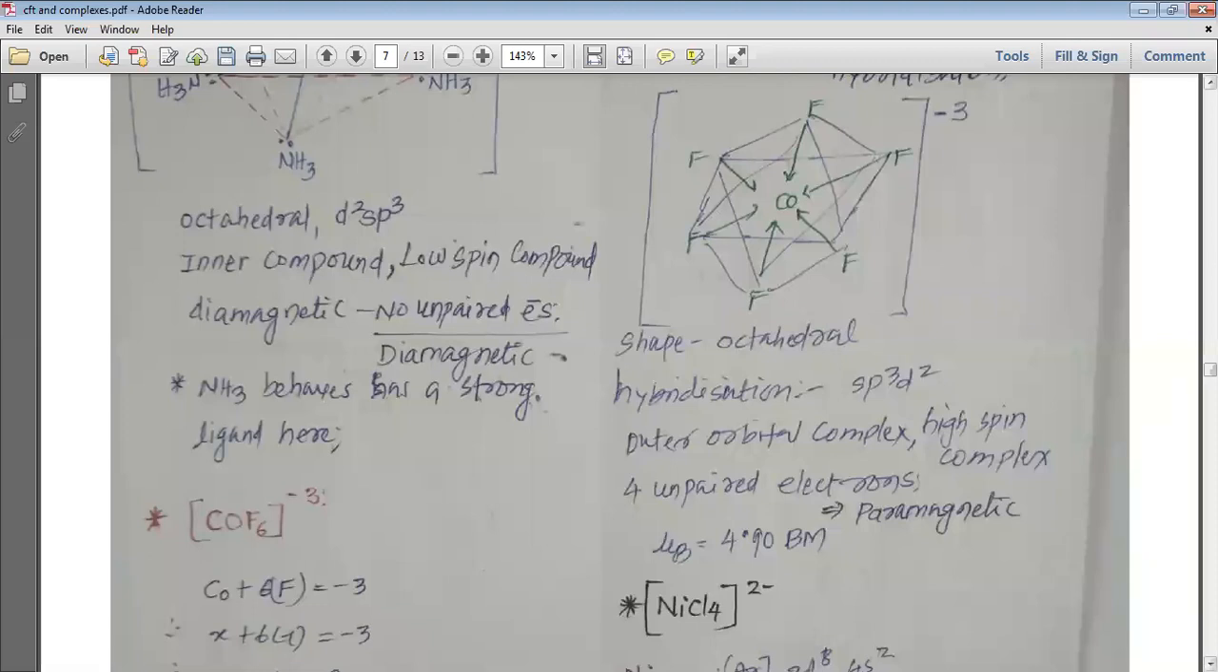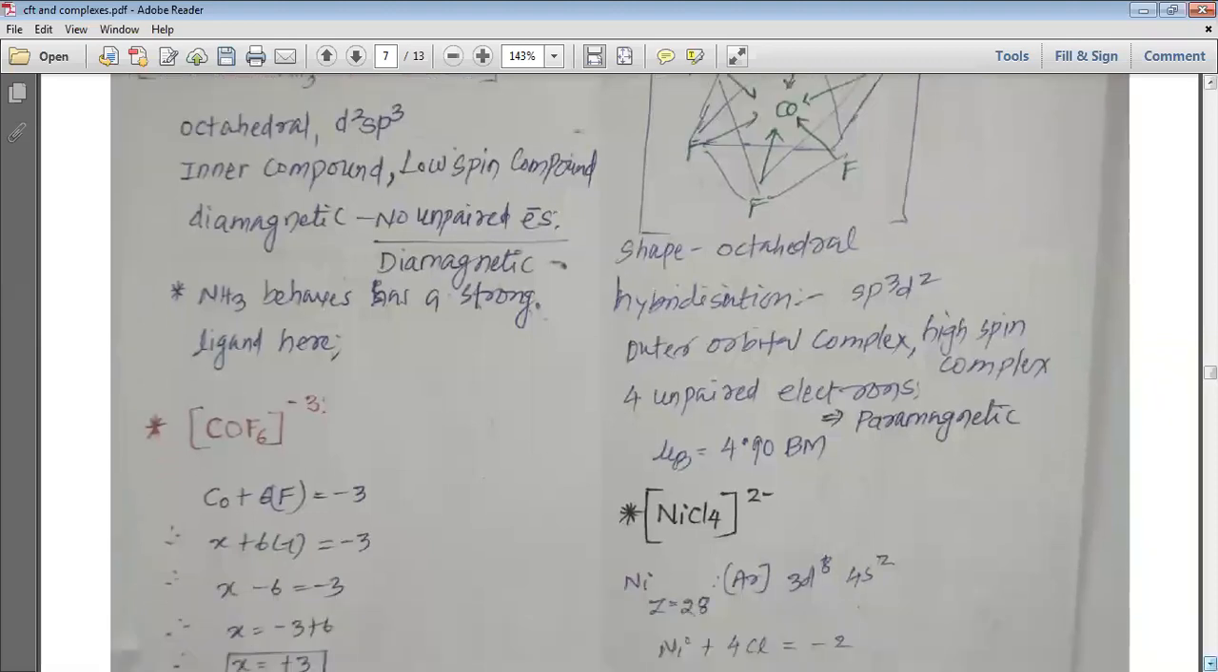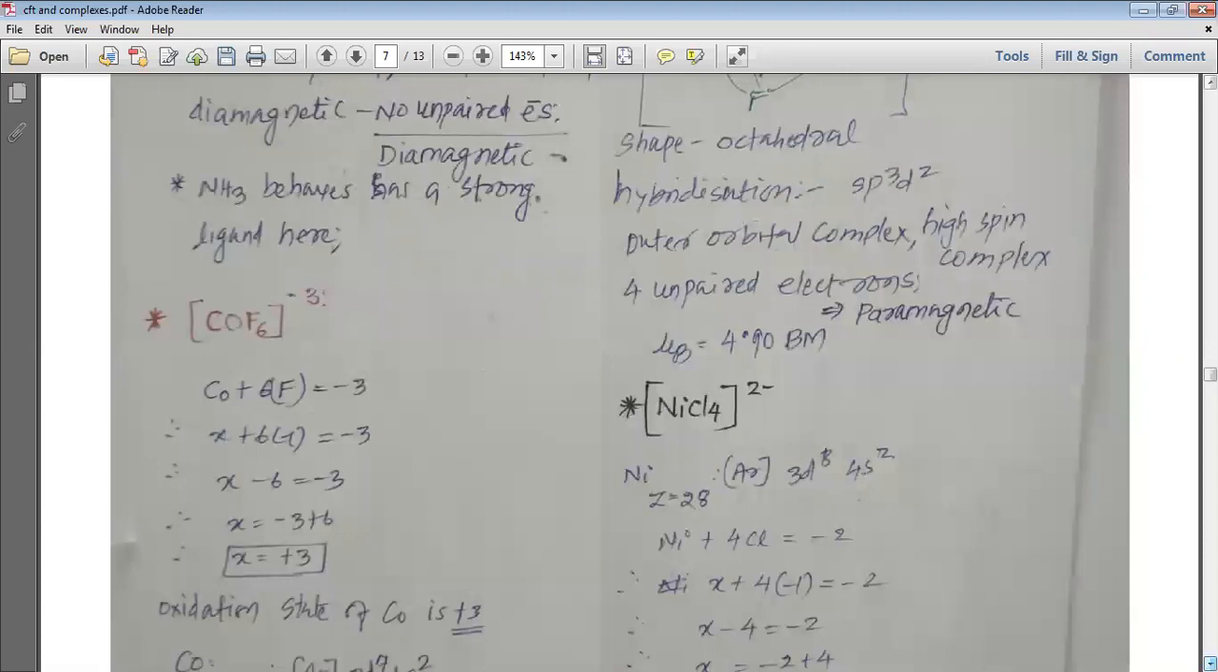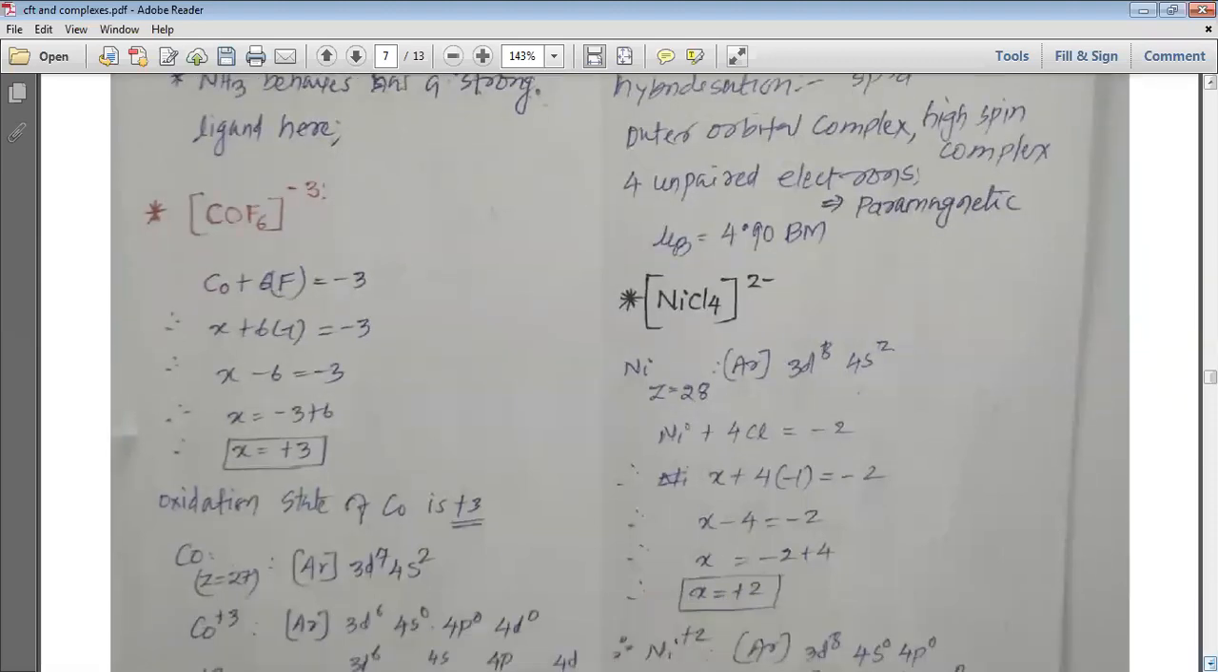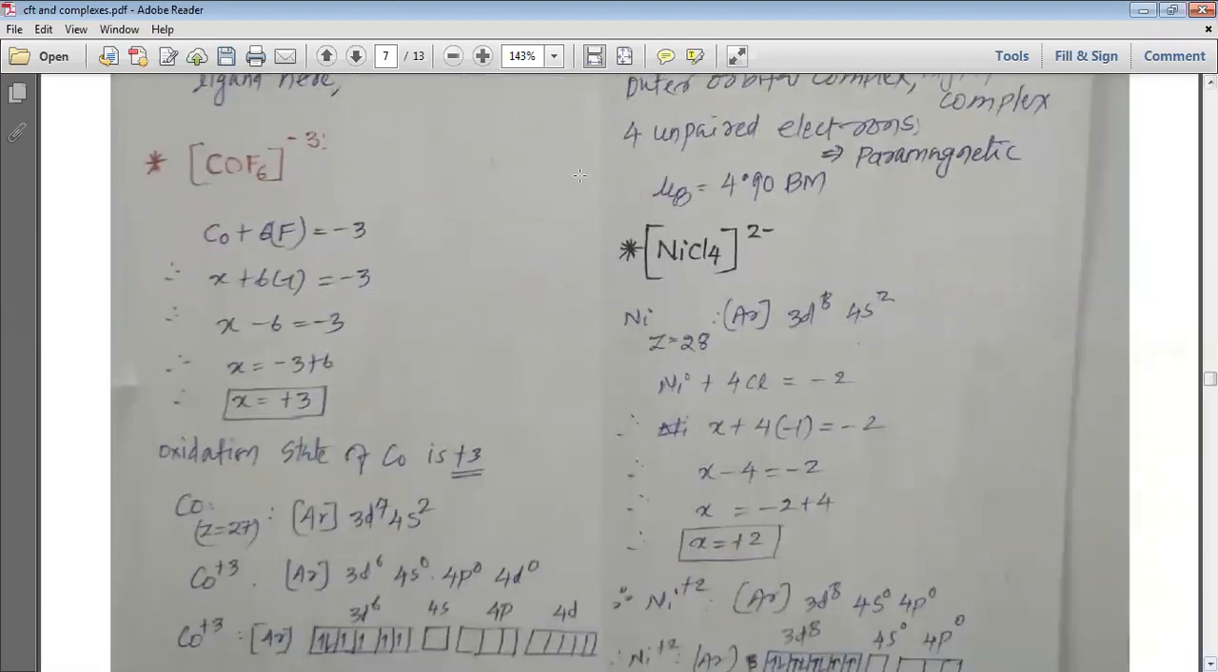So this is how you can understand the magnetic character of various compounds using crystal field theory as well as VB theory. Now we will study many more such examples, using CFT or crystal field theory and VB theory combined for the various molecules. The next coordination compound that we want to study is [CoF6]3-.